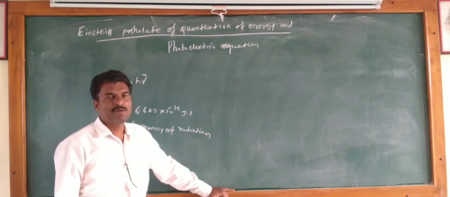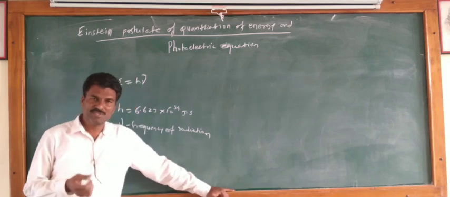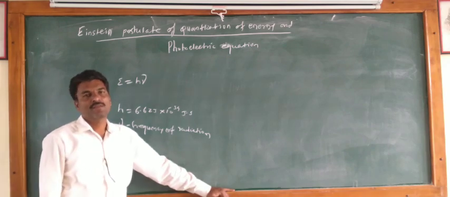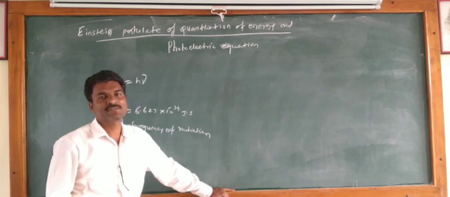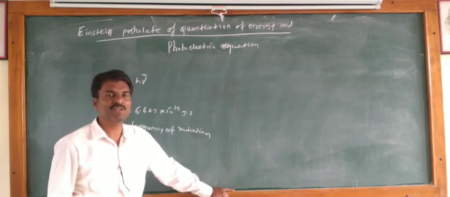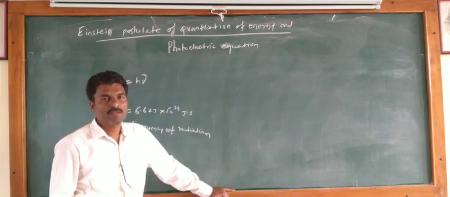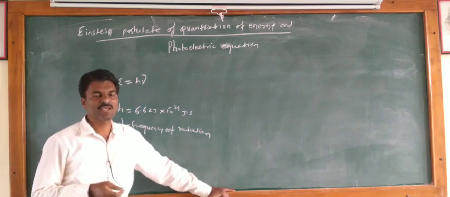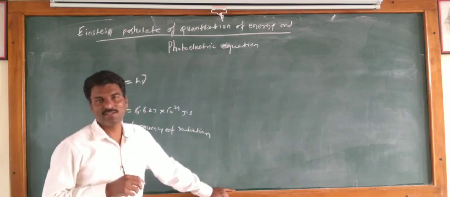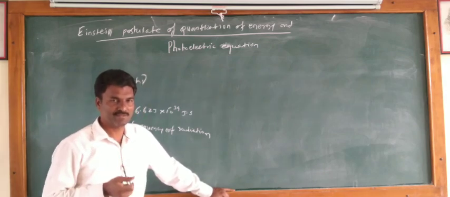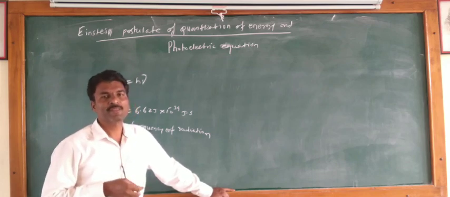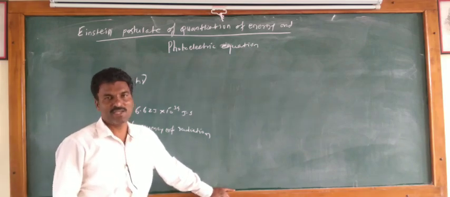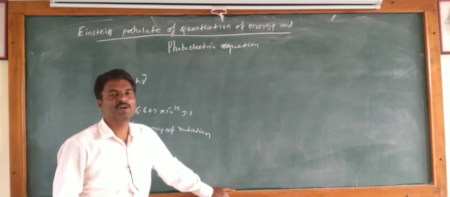Radiation emitted from the source travels in the form of photons. When a photon collides with an electron on the metal surface, the total energy of that photon is gained by the electron, and that gained energy is used by the electron in two ways: part of the energy is used to escape from the metal surface, and the remaining part is used for the movement of the electron.